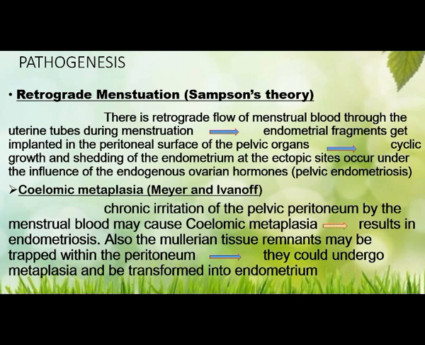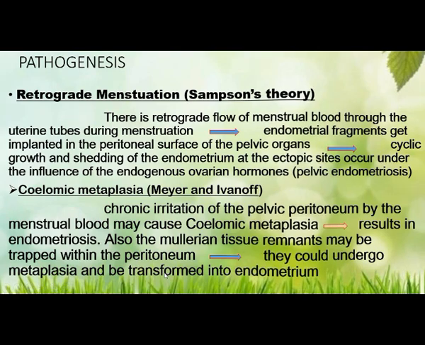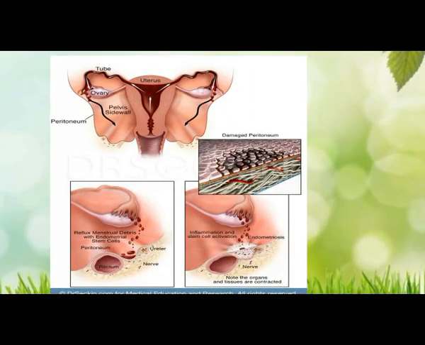So what is metaplasia? It is a change in form, a process whereby one type of mature tissue is replaced by another type of mature tissue, not indigenous to that organ or tissue. That is metaplasia. So coelomic metaplasia occurs and results in endometriosis. Also, Mullerian tissue remnants may be trapped within the peritoneum, undergo metaplasia and be transformed into endometrium. So that is coelomic metaplasia. Just now I showed you the picture.